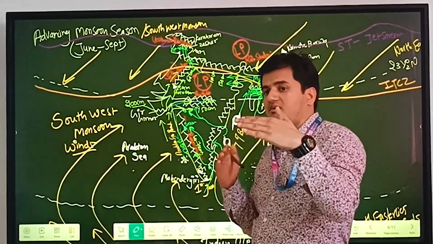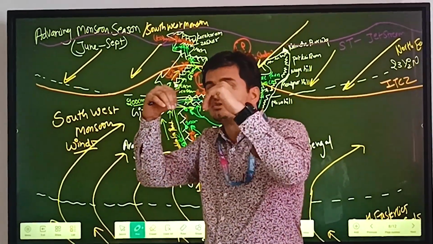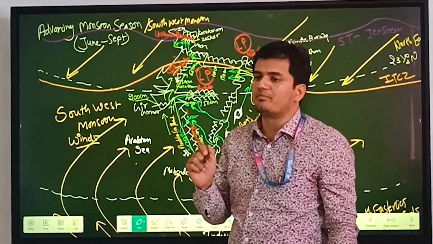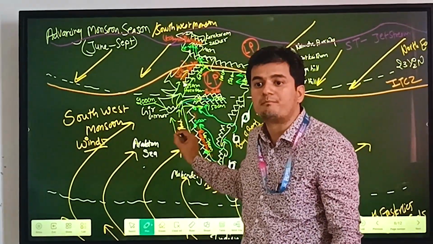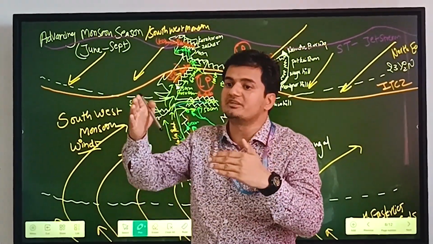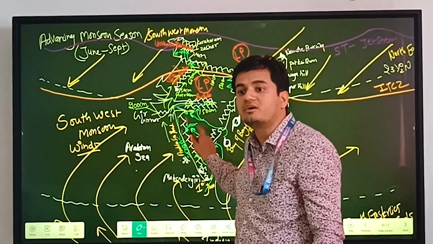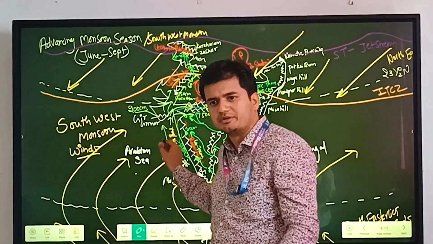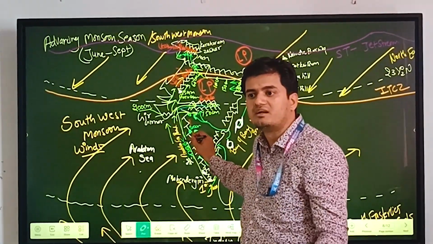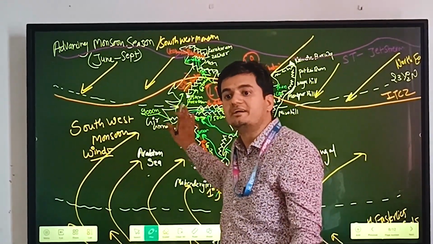Some of the winds will come in another direction. There are huge gaps between these mountain ranges. These gaps are called ghats, for example Thal Ghat, Bhor Ghat, Pal Ghat. These ghats make a way for this Arabian Sea branch to enter the Deccan Plateau. These winds bring little rainfall, up to 60-70 centimeters. So this is a rain shadow region but not an arid region. Some of the region will face little rainfall, and this is why we call it a semi-arid region.